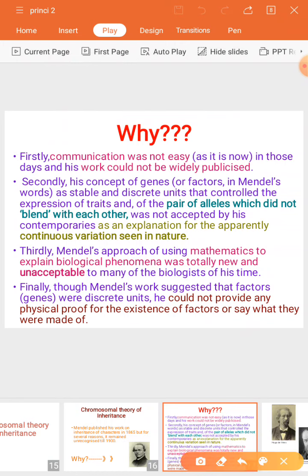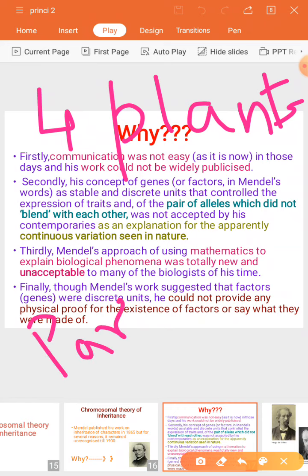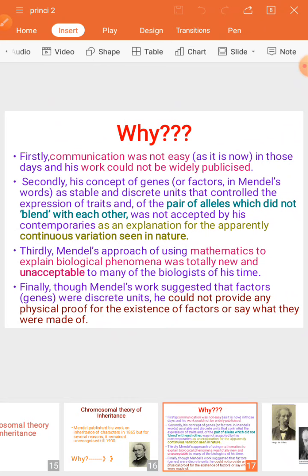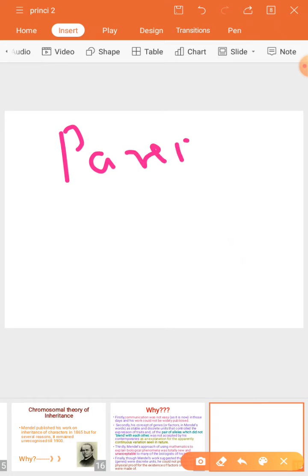Ultimately, if you see in nature, you cannot produce 4 plants from a parent. A parent can produce many seeds. Let me just add one. See now, there is a parent and it can produce many seeds.